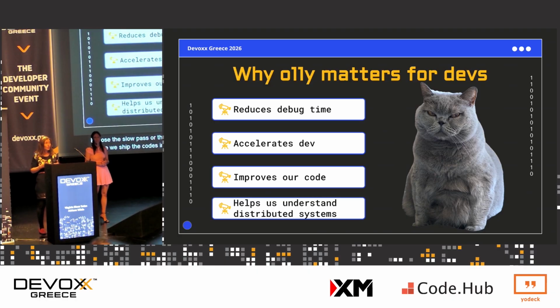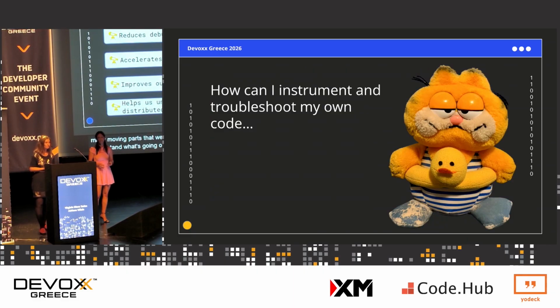And it helps us understand distributed systems. Nowadays, we work with microservices that are everywhere. There are many moving parts that we need to understand, and observability helps us understand what's going on between the services and within the services.